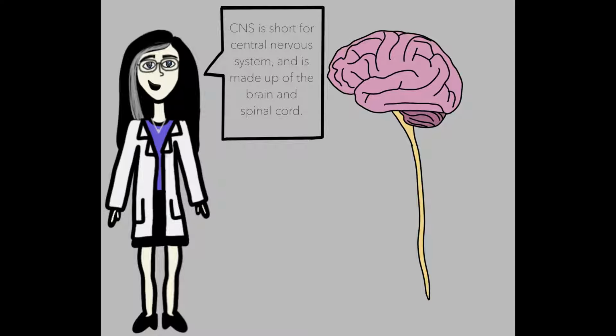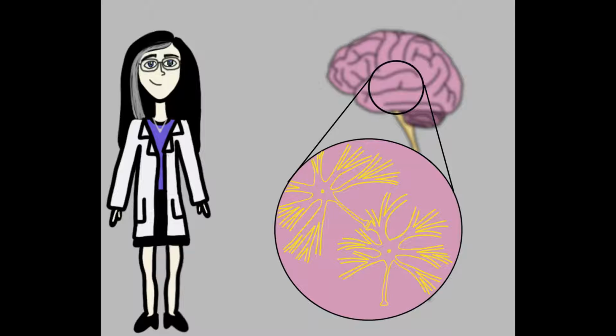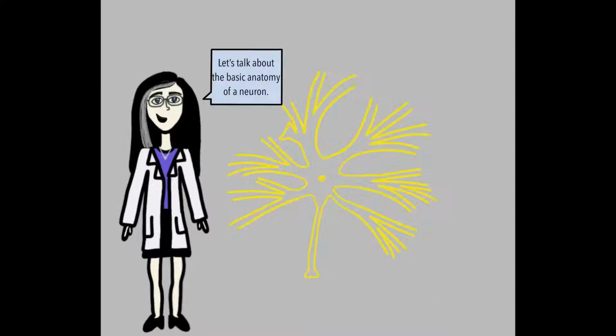Here's a picture of your central nervous system. It is made up of your brain and spinal cord. Let's zoom into the brain. In your brain, you have brain cells. These are called neurons. Neurons communicate with each other through electrical and chemical signals. These signals are essential for life. They keep us breathing, thinking, and moving.